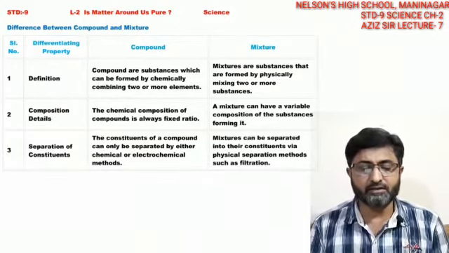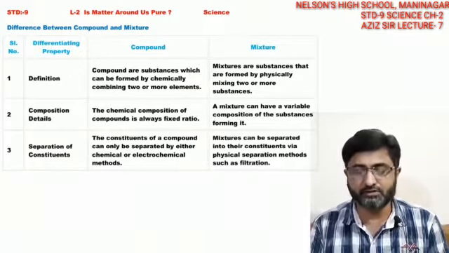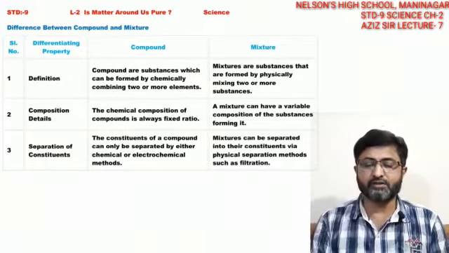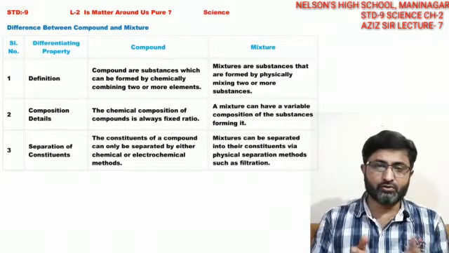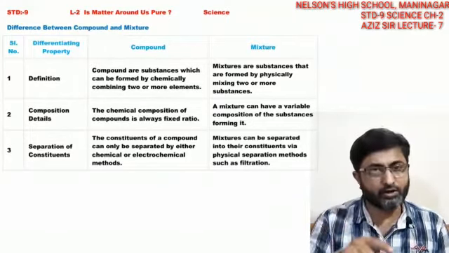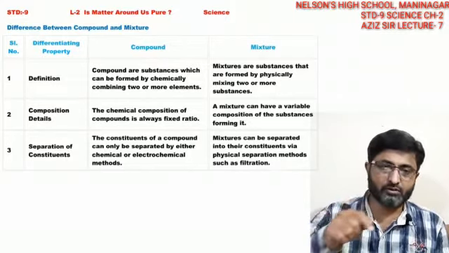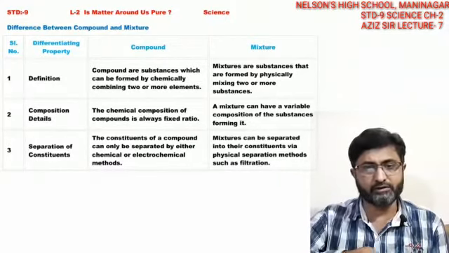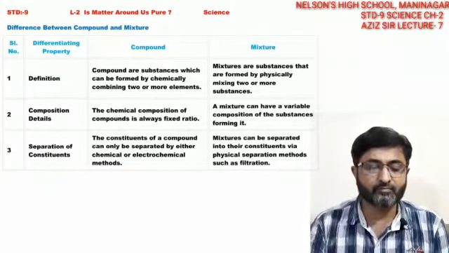Composition: the chemical composition of a compound is always in a fixed ratio, whereas in a mixture it is variable. As I told you, two hydrogen and one oxygen, the ratio is fixed, so water molecules are formed. But in the case of a mixture, putting sugar inside the water does not have a fixed ratio; it can be more also, it can be less also.